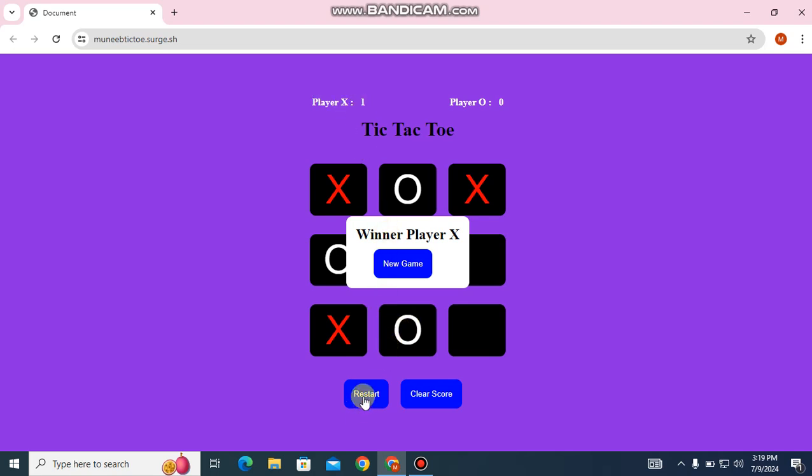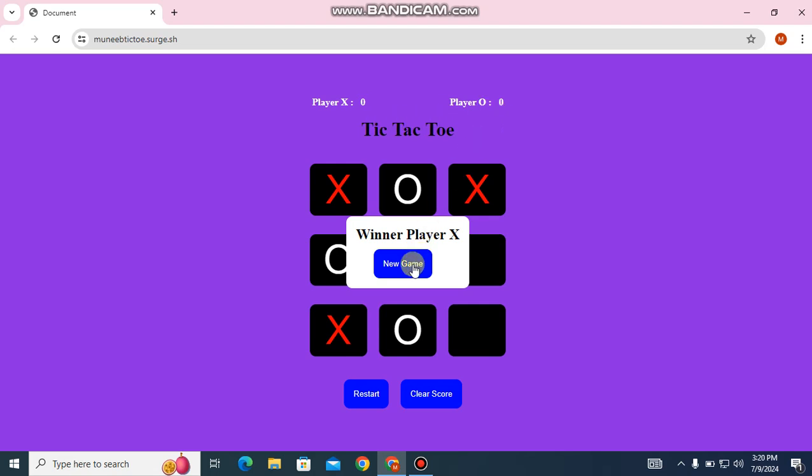When the game ends, you cannot use the reset button, it is disabled. You can only clear the score and start a new game. When you click the clear score button, the score is cleared. Both players' scores are cleared and start at 0.